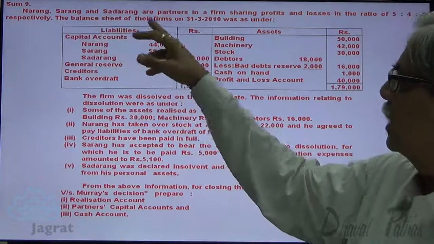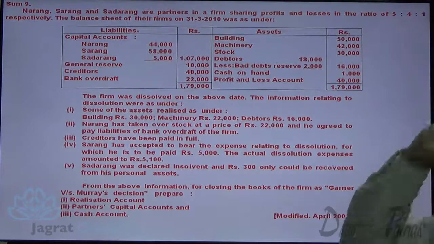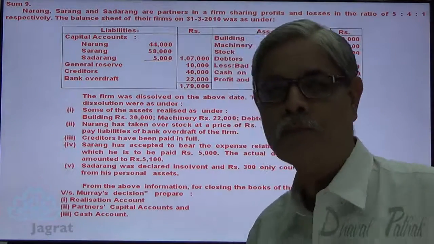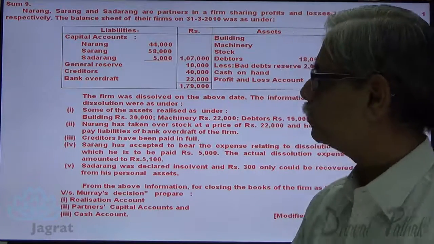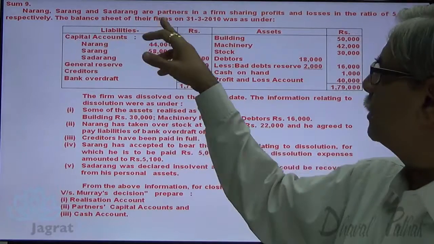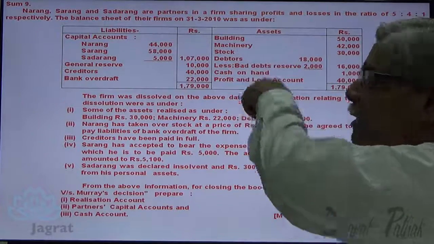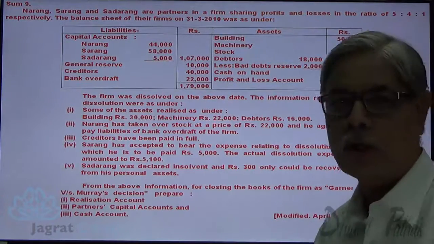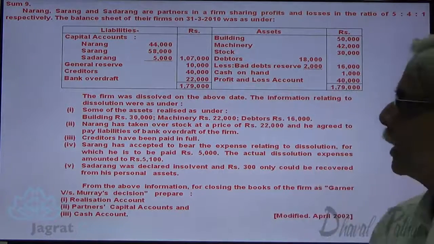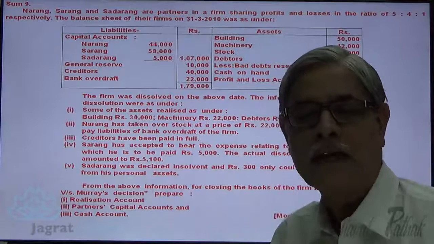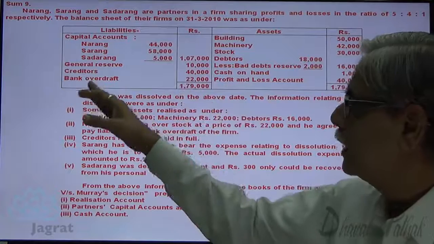Narang, Sarang and Sadarang are partners in a firm sharing profits and losses in the ratio of 5:4:1. Profit sharing ratio is 5:4:1, 50%, 40%, 10%. The balance sheet of their firm as on 31/3/2010 was as under. On the asset side, you are given building, machinery, stock, debtors, bad debt reserve, cash on hand and profit and loss account. On the liability side, you are given the capital of Narang, Sarang, Sadarang, general reserve, creditors and bank overdraft.